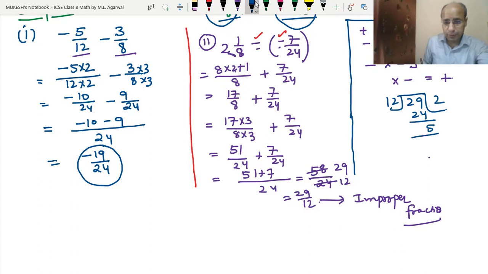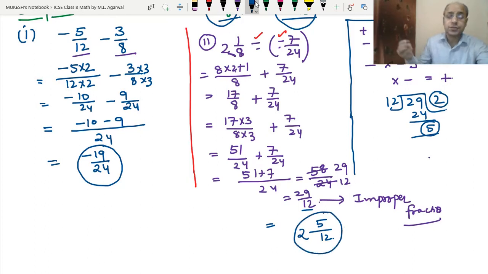So what will we do? We can write the denominator as it is, 12. Whatever remainder we have got, we will write as the numerator of the mixed fraction, and whatever quotient we have got, we will write here. So the answer is 2 5 upon 12. I hope students you have understood this, and your doubt may be clear here.